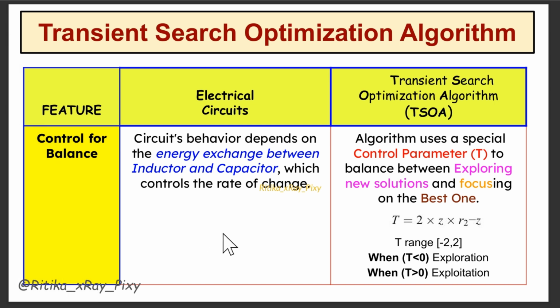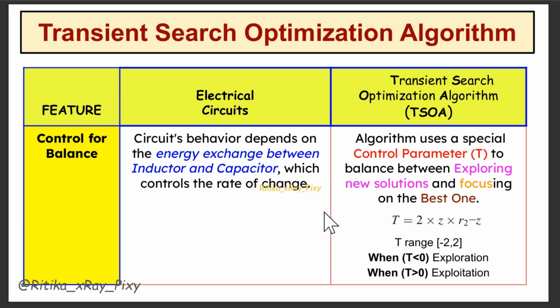Next we have control for the balance. As in the electric circuit, the circuit behavior depends on the energy exchange between the inductor and the capacitor, which controls the rate of change. Same in this algorithm, this behavior is simulated as the algorithm will use a special control parameter T to balance between exploration and exploitation. Here you can see this parameter ranges from -2 to 2, and is used to control the balance between exploration when the value of T is less than 0 and exploitation when T is greater than 0. Same as in the electric circuit, the energy exchange between the inductor and the capacitor determines how oscillations and steady state behavior occur.